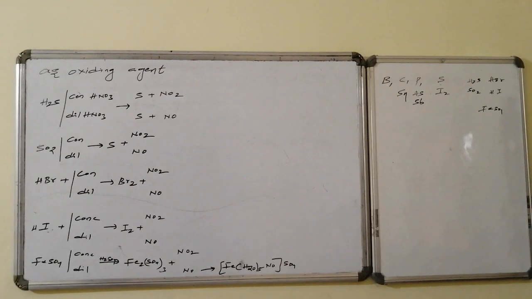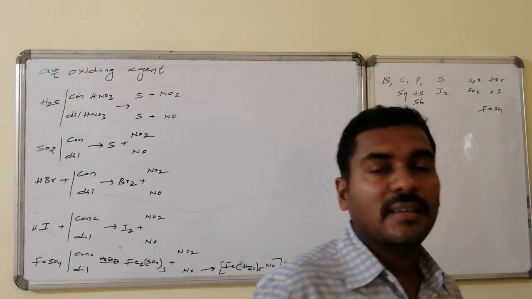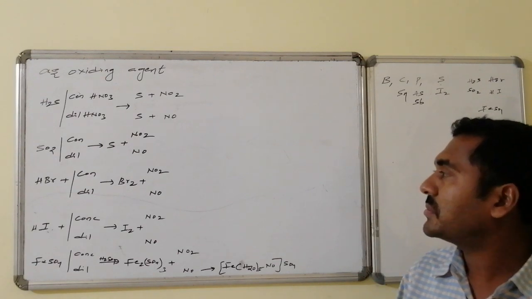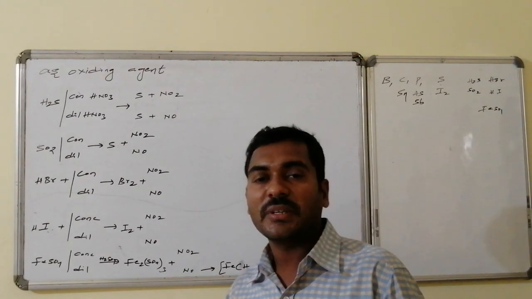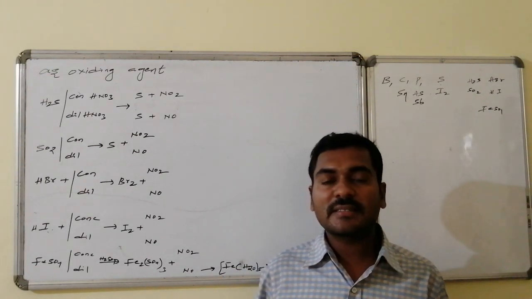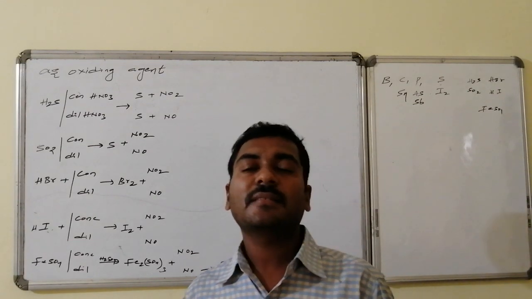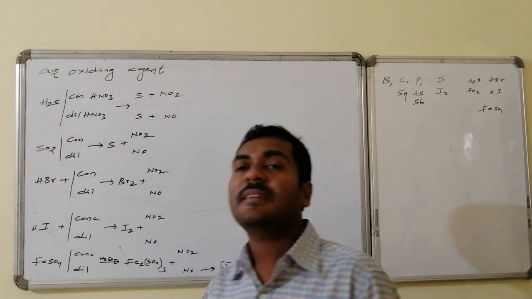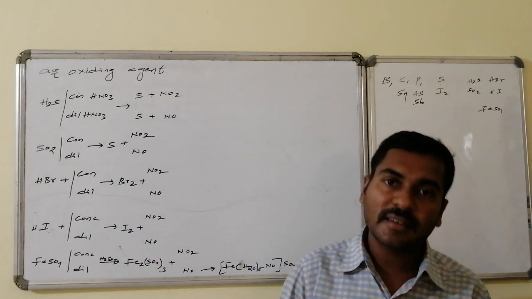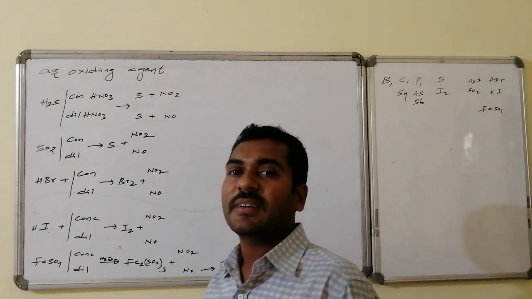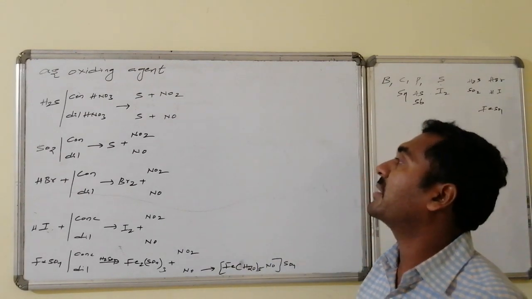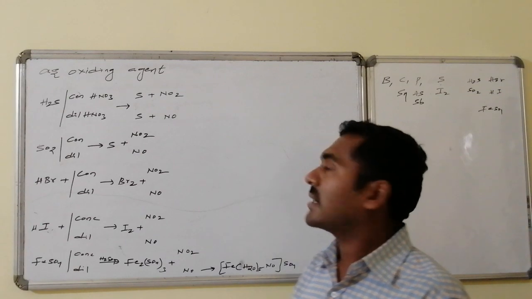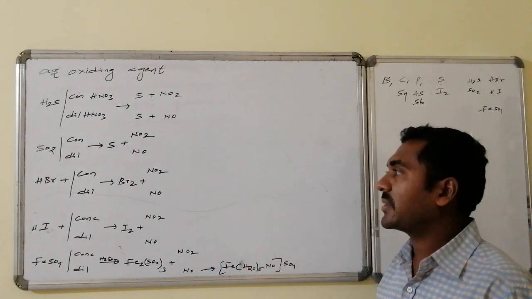Yes, HNO3 as oxidizing agent, as we discussed, under concentrated conditions HNO3 is converted to NO2, a change in oxidation number of 1 unit, whereas under dilute conditions it is converted to nitric oxide, a change in oxidation number of 3 units. Suppose H2S is there. H2S on reaction with concentrated HNO3 gives sulfur, followed by NO2 as the byproduct, whereas under dilute conditions, sulfur followed by what? Nitric oxide is the product.